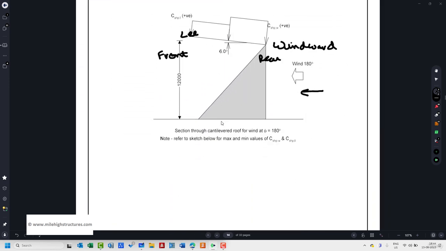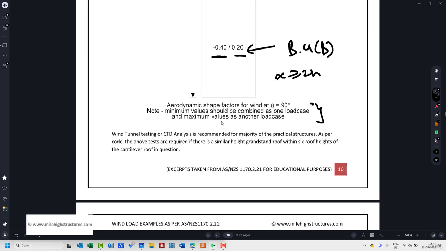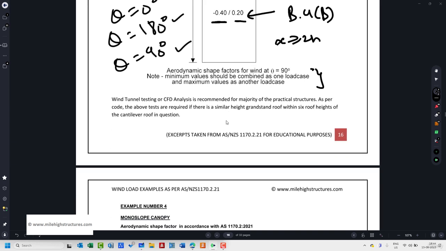So I hope the practical application is now clear to you, how you can calculate the aerodynamic shape factor coefficient and how you can apply that for theta equal to 0, theta equal to 180, and theta equal to 90. 0 degree is very simple, 180 a little bit complicated, 90 degree much more complicated. So now we are completed with the theoretical part. What about the practical part?